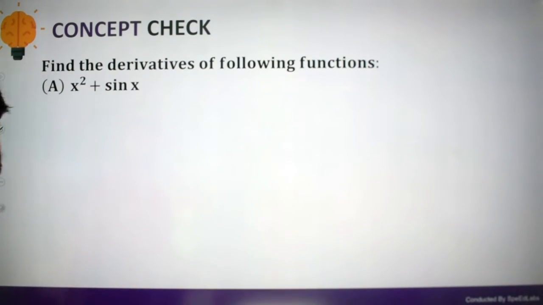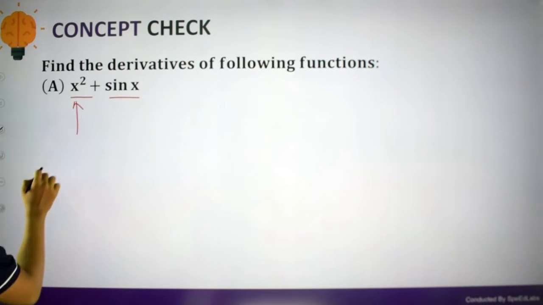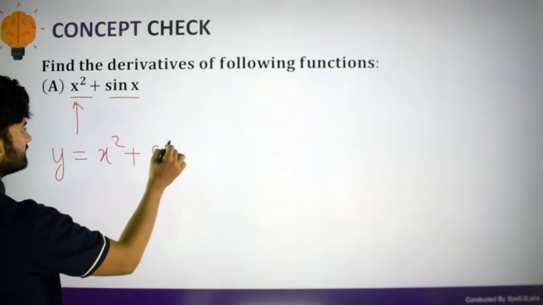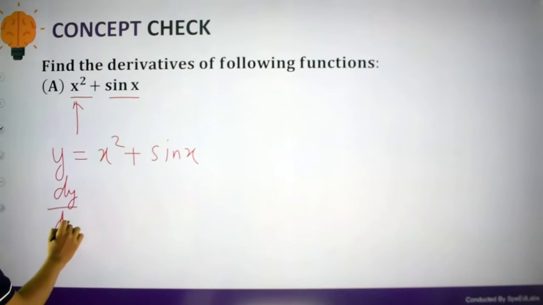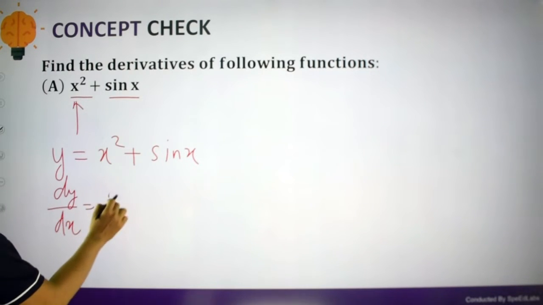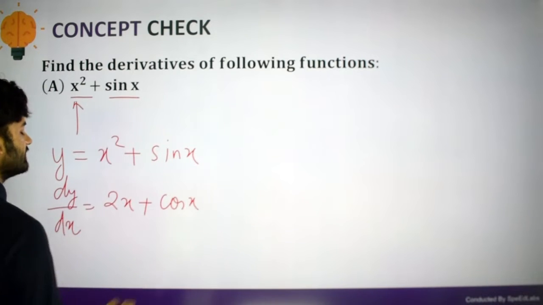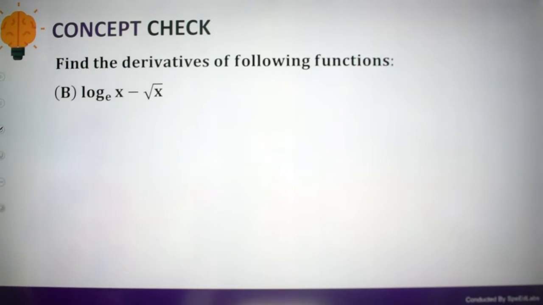Now the derivative of, let's say, x square plus sin x. You will differentiate it like this. Now you need to derive it. So what will be dy by dx? What is the value of this derivative? That is 2x. And what is the derivative of sin x? That is cos x. So this is the answer you are getting.